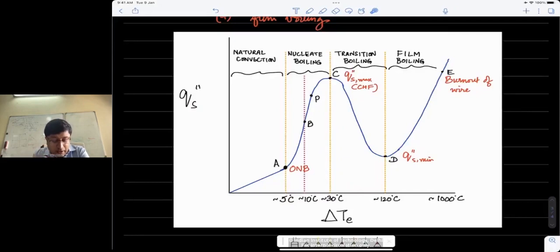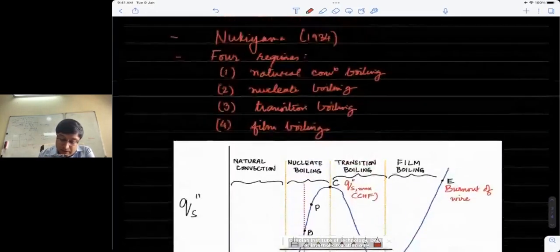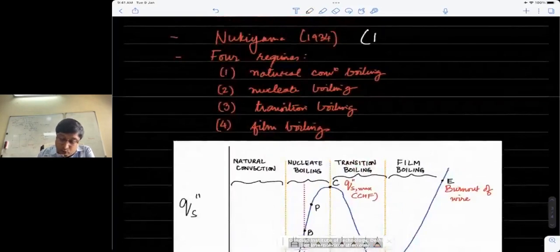So I square R, or rather the flux, was something that he could control, and so the flux became the independent variable in the problem. The surface temperature, since delta T_e is T_s minus T_sat, and at 1 atmosphere T_sat is fixed, so T_s became the variable he could observe. He could observe the surface temperature of the wire. This mode, in which Nukiyama did his experiment, I will just put it here, is also called a power controlled mode.